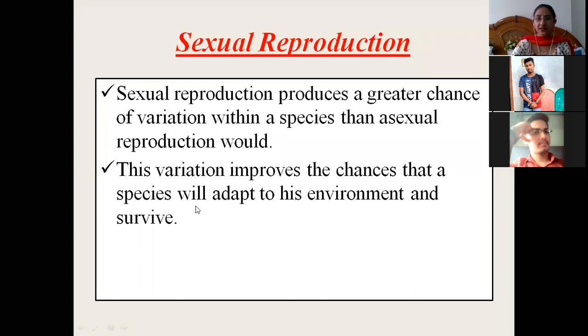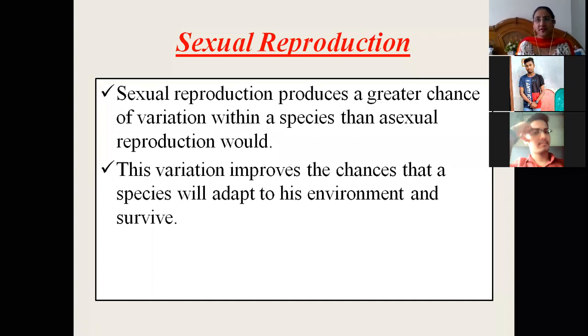Here we will see that sexual reproduction produces a greater chance of variation within a species than asexual reproduction would. As we all know, it creates genetic variation, so it produces a greater chance of variation within the species. एक ही species के अंदर बहुत सारा हमको variation मिलेगा, as compared to the other mode of reproduction.